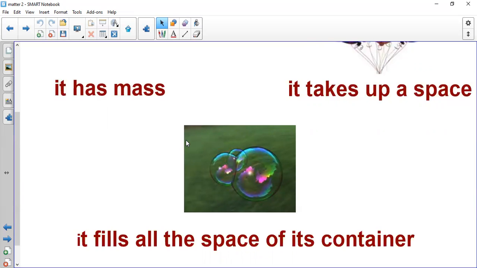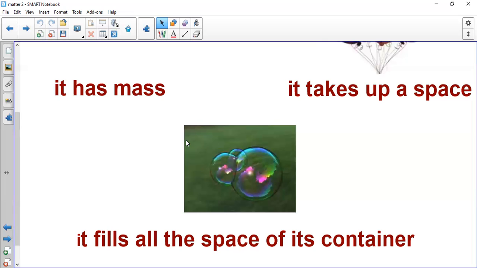So again, solid has its own shape, liquid takes the shape of its container, but gas fills all the space of its container. So gas is a form of matter, and it spreads out like inside the balloon. If you hold the balloon, you will find that gas spreads out inside it.